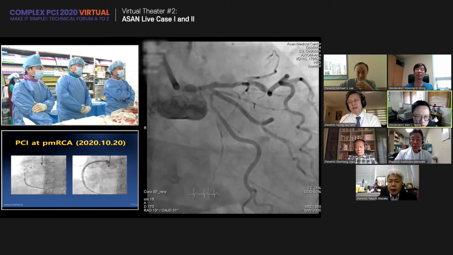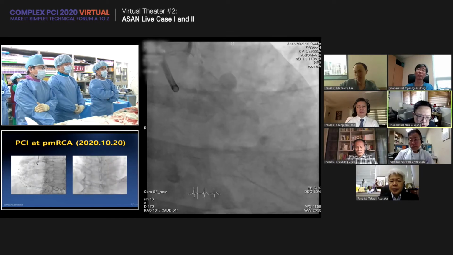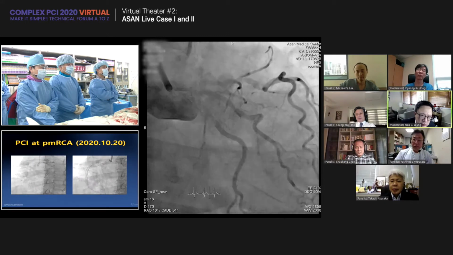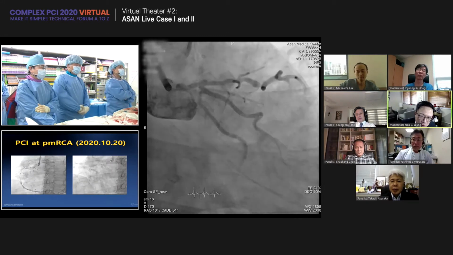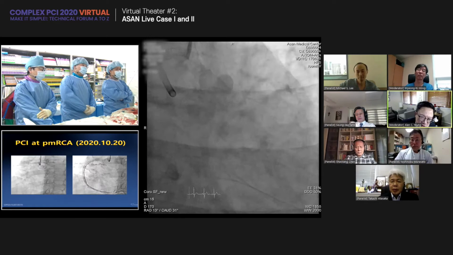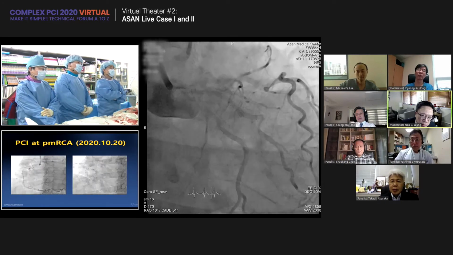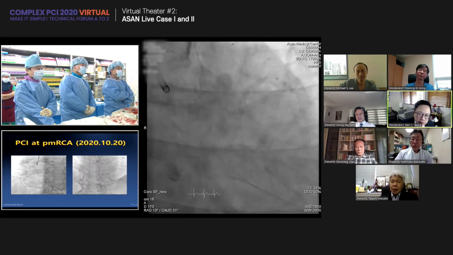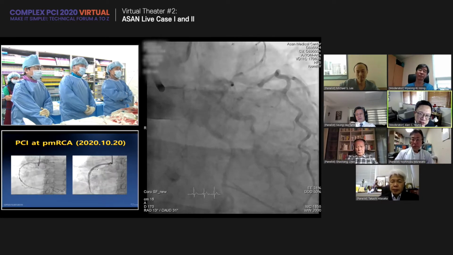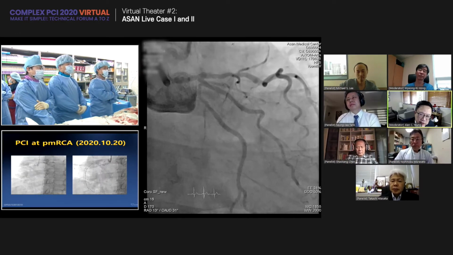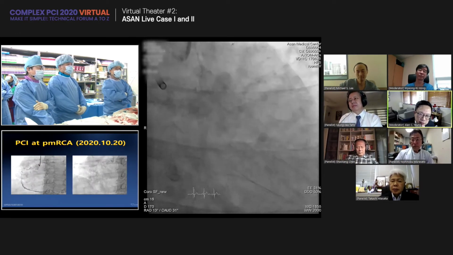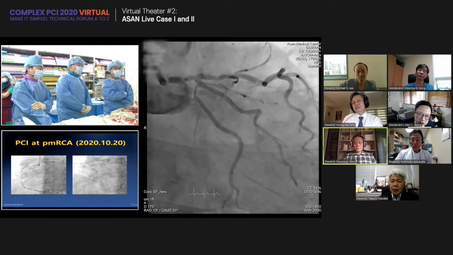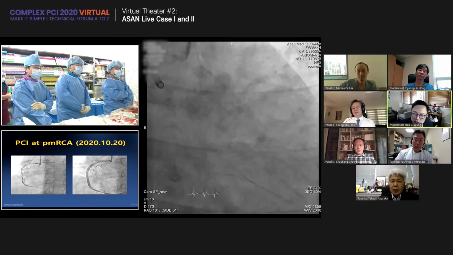I think the ambiguity from the angiogram is the origin of the circumflex and ramus, because they join together first before they come in. So you can call it a high OM as well, and the disease seems to extend more into the true circumflex than the OM. So I think imaging to define that ambiguity will be very helpful. Also, the disease from the left main into the LAD is quite extensive. Like the case we just talked about, we want to make sure we address the distal calcified lesion before we tackle the more proximal area.